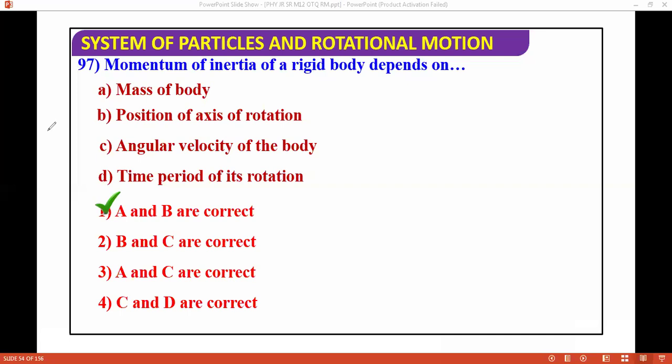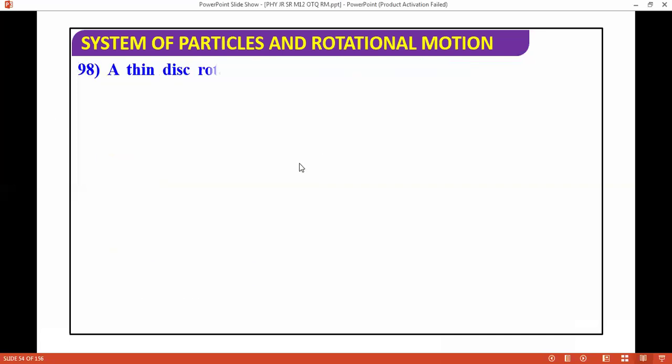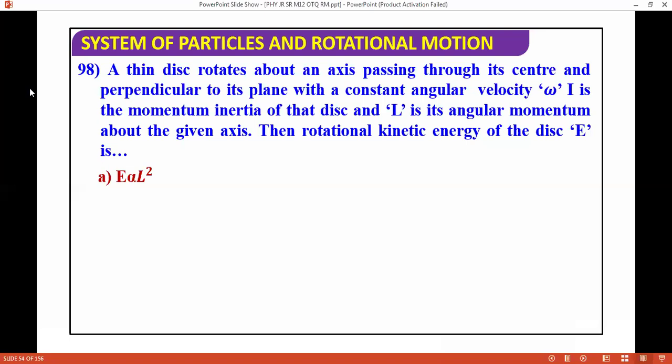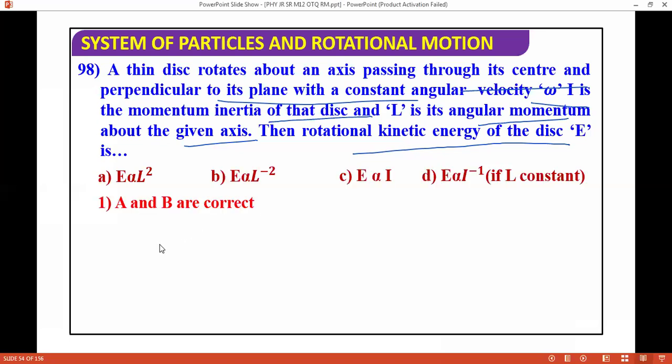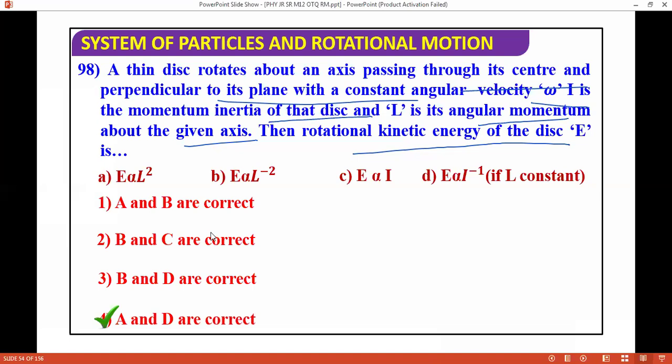So the next question we have: a disc rotates about an axis passing through the center and perpendicular to its plane with a constant angular velocity omega. I is the moment of inertia of the disc, L is the angular momentum about the given axis. Then the total rotational kinetic energy of the disc is? The question is talking about rotational kinetic energy. What is the correct answer? Each is an easy question, you can do it. Rotational kinetic energy: A and D are correct. E is proportional to L squared, E is proportional to I to the power minus 1. So these are easy questions, you can do it. Okay, moving ahead to the next question.